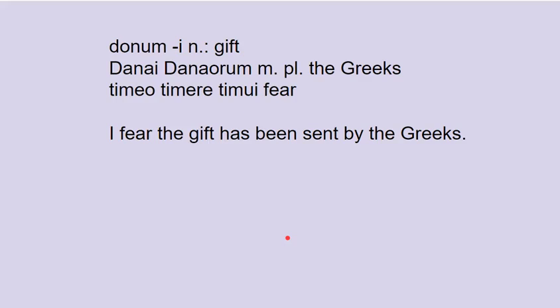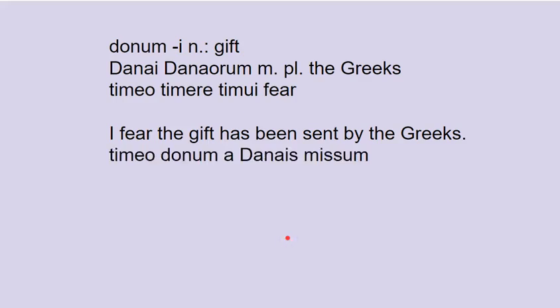And then we want to make the PPP of missus agree with gift, donum, and we want to put the ablative of personal agent in there, by the Greeks. And again, that is danai, danaorum, masculine plural. So pause here if you want to work it out, and then I'll give you the answer.